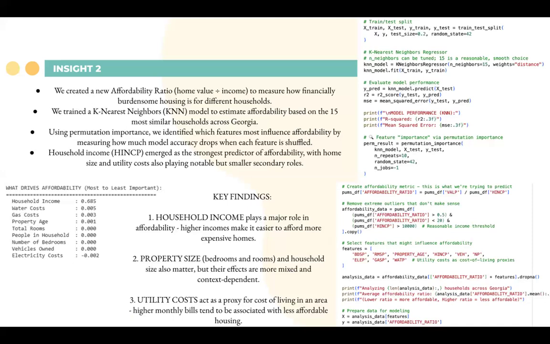Household income plays a major role in affordability. Obviously, families with more money can afford the better houses. Property size and bedrooms and number of rooms also matter. And utility costs matter, but much less. As you can see in the table, they have little to no effect on the affordability of the house using our model.